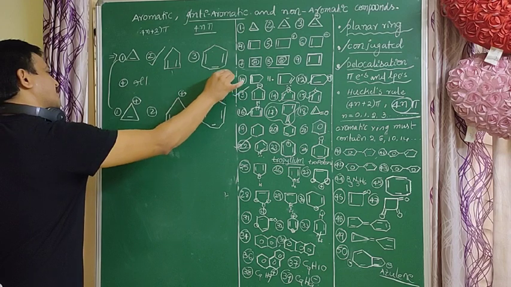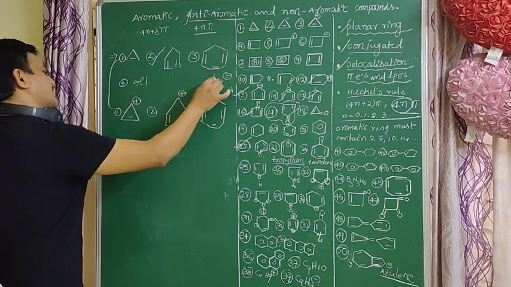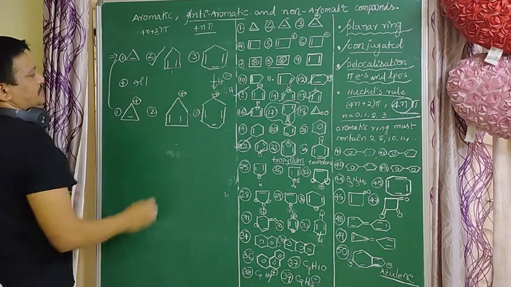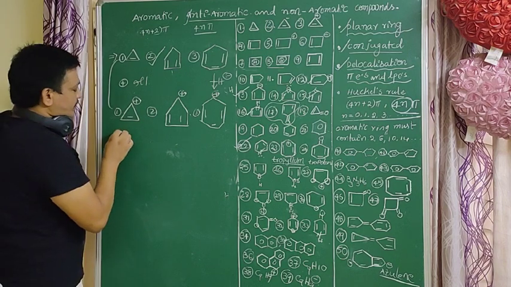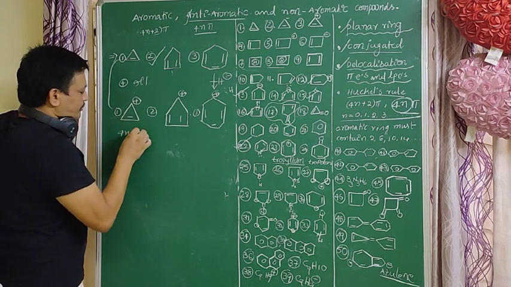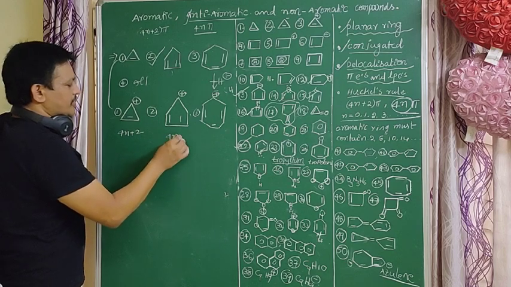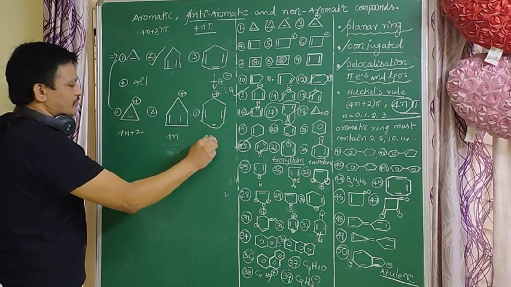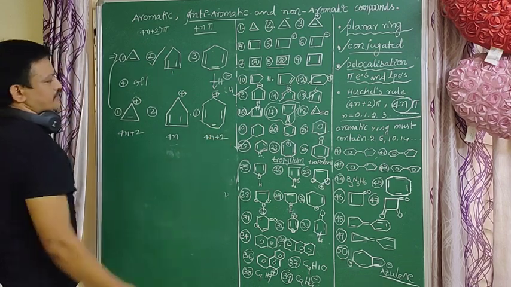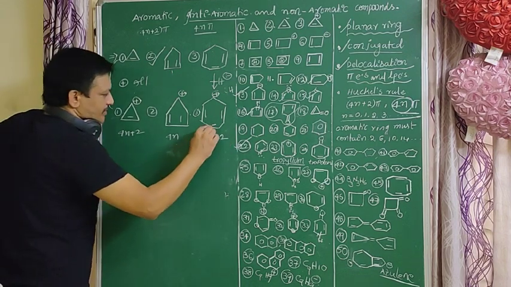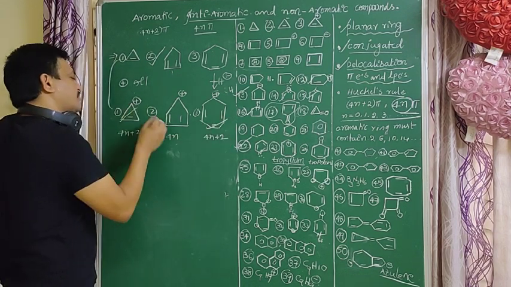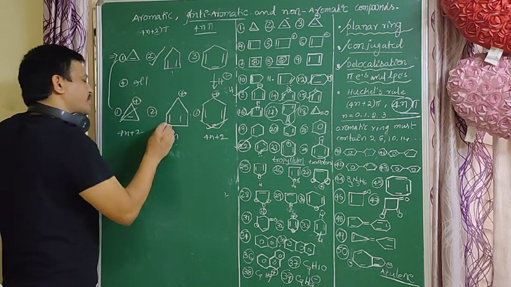After losing H minus we get these molecules. So it is an aromatic compound; it follows the 4n plus 2 pi electrons. This one is an anti-aromatic compound; it follows the 4n. This one also follows the 4n plus 2 pi electrons, so it is an aromatic compound. This one is a non-aromatic compound.